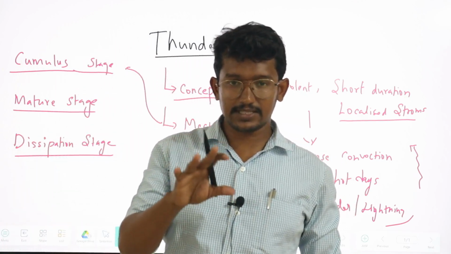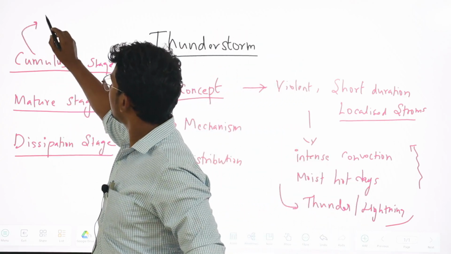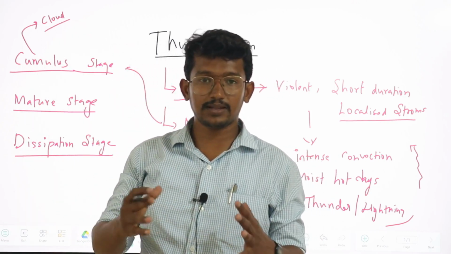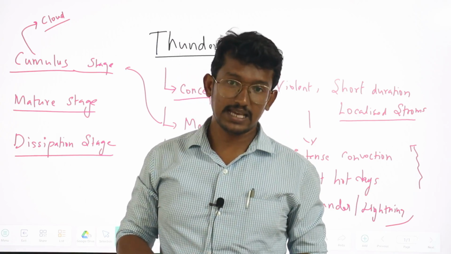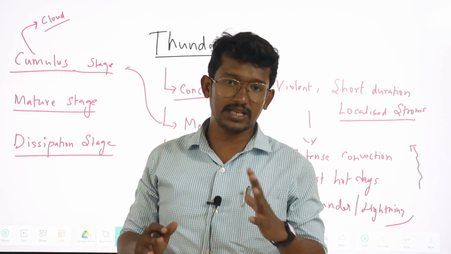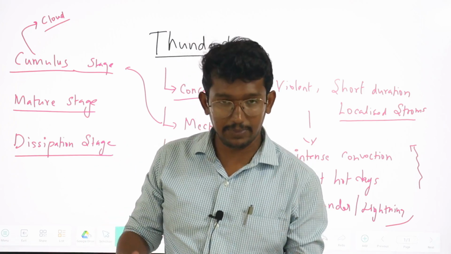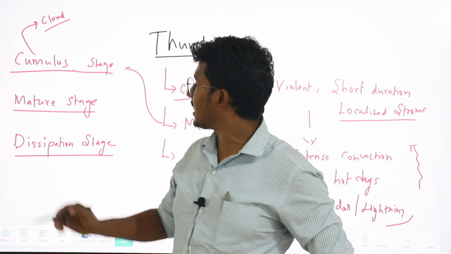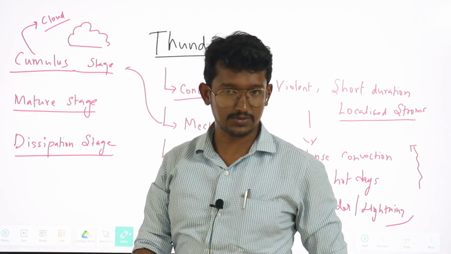The name itself gives some idea. In the first, initial stage, we can see the formation of cumulus clouds. So how is the cloud getting formed? For the cloud formation, we need the rapid updraft of the air mass, which means intense heating is required. In the cumulus stage we can see the intense heating. Because of the intense heating, rapid updraft of the air mass will be there, and because of the rapid updraft we can see the formation of cumulus clouds.